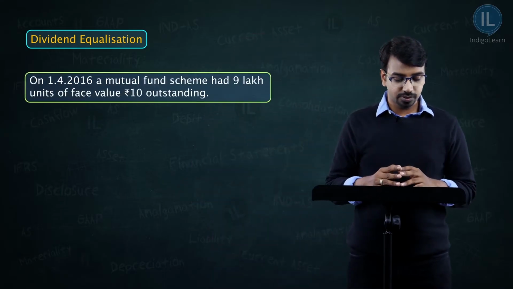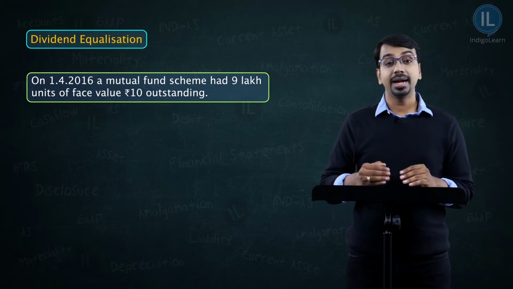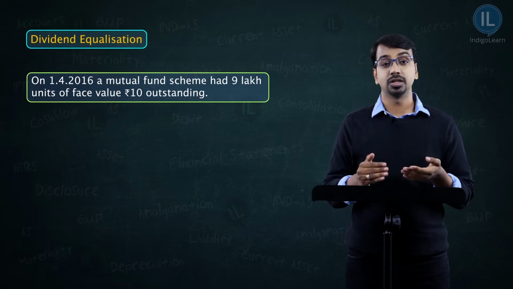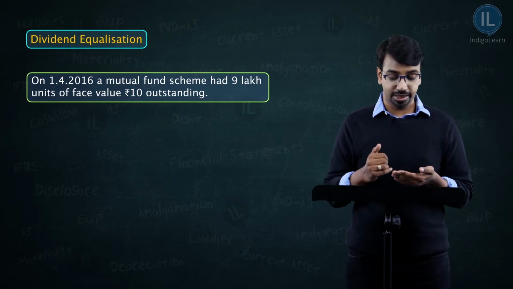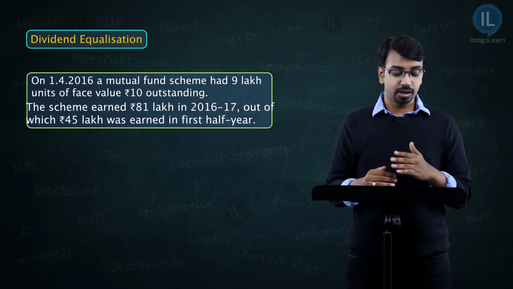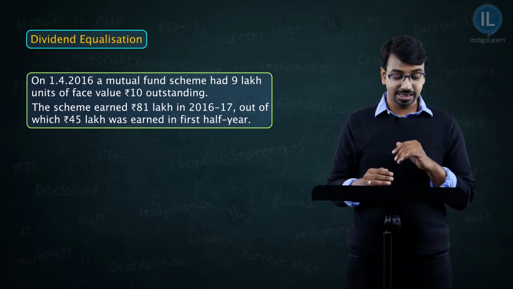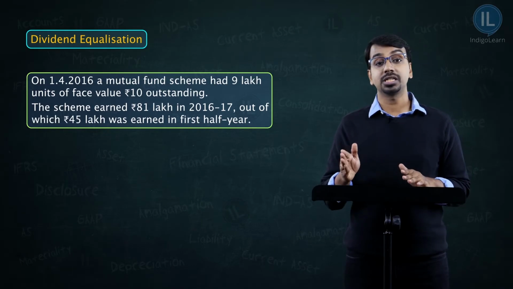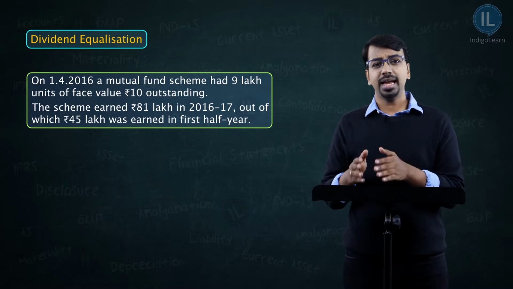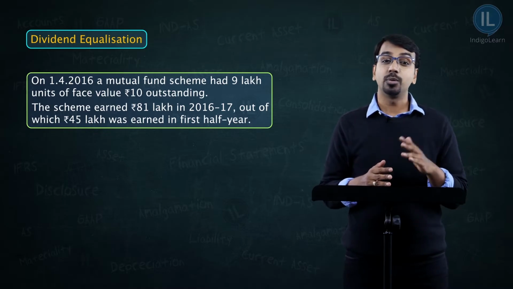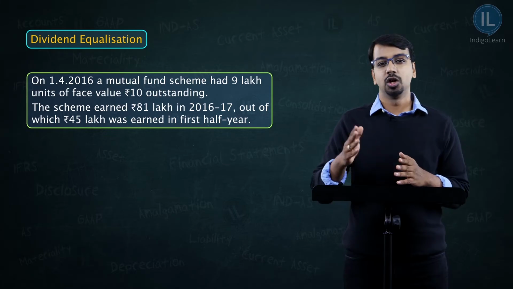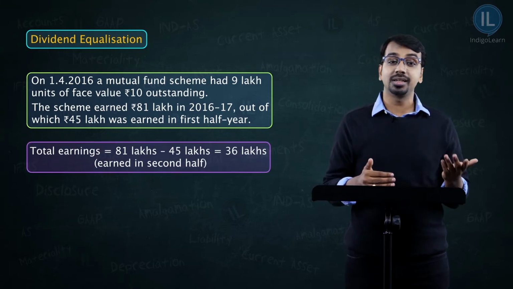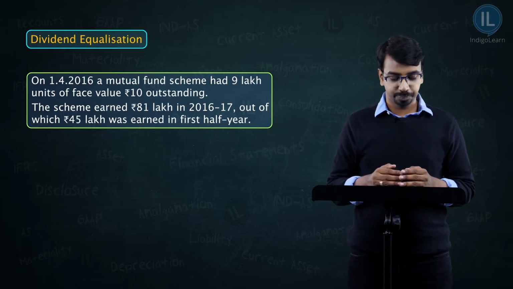On 1st April 2016, a mutual fund scheme had 9 lakh units of face value rupees 10 outstanding. So 9 lakh units outstanding. The scheme earned 81 lakhs in 2016-17, out of which 45 lakhs was earned in the first half of the year. Now when 45 lakhs was earned in the first half of the year, how much was earned in the second half of the year? The total earnings is 81, 81 minus 45, 36 is earned in the second half of the year.